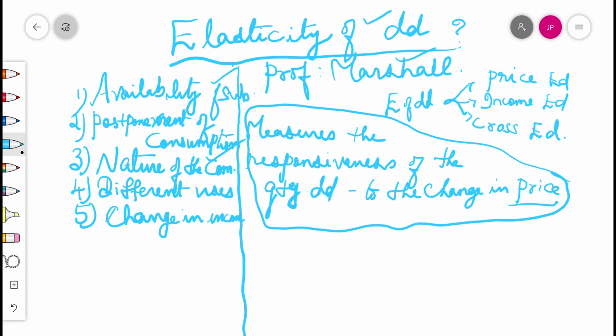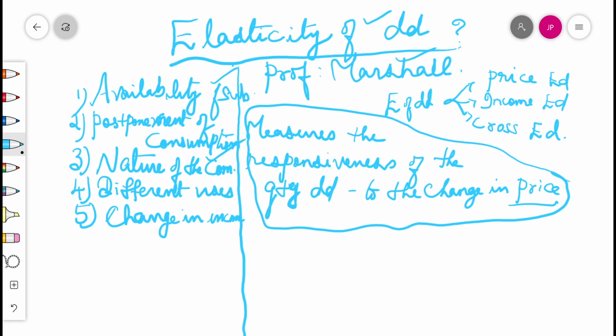Next point is different uses of the commodity. A commodity which has several uses will have an elastic demand. On the other hand, a commodity having only one use will have inelastic demand. When the price of a commodity having many uses declines, because it is used in many activities, its demand increases considerably.